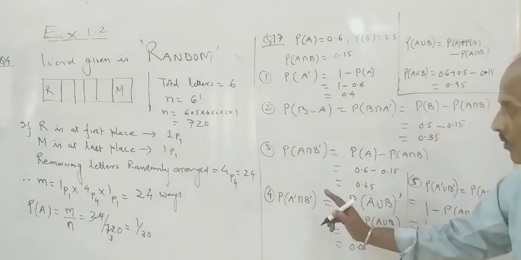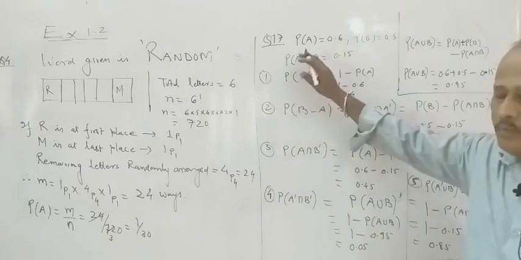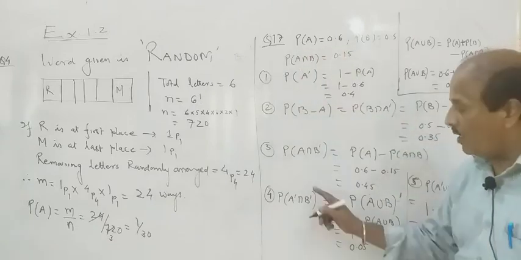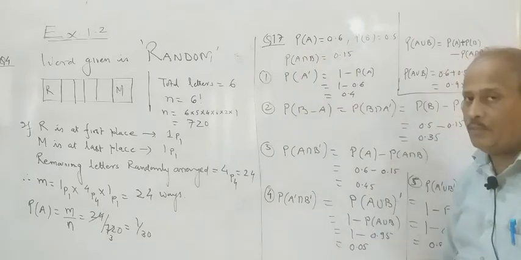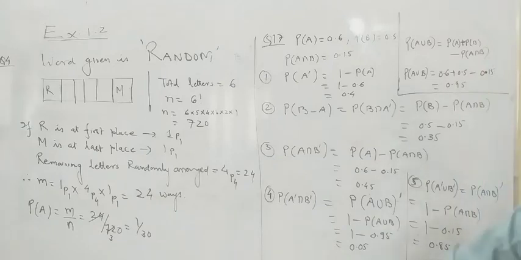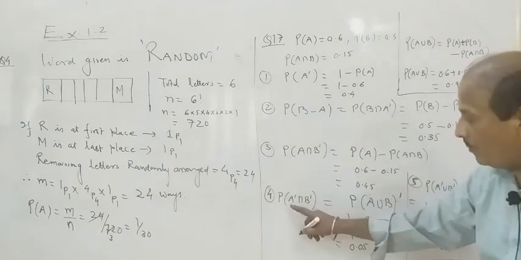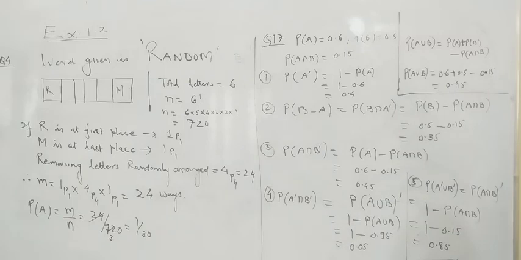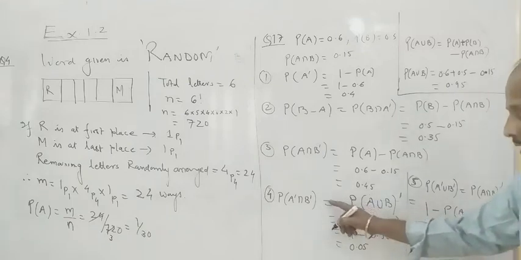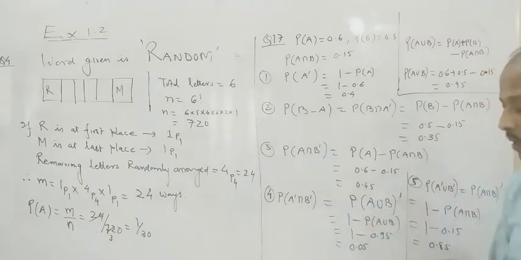Now the most important part. These all will be around 1 to 2 marks. But the last two parts are very important where De Morgan's law will be used. First is probability of A dash intersection B dash. As I told you, this is like De Morgan's law of set theory.